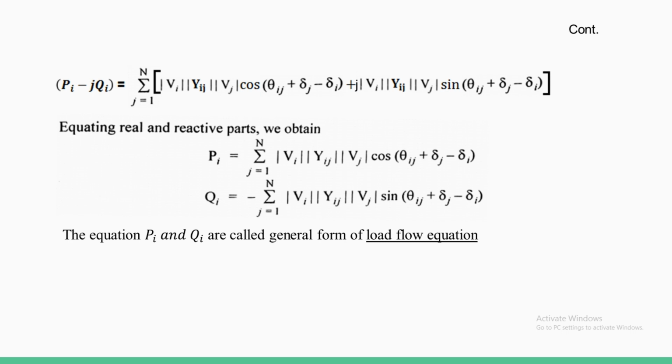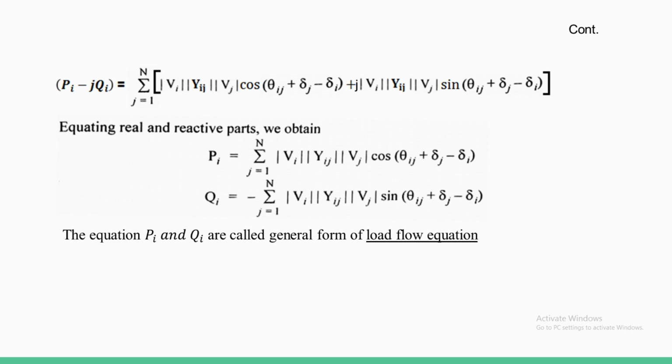Then equating the imaginary term, which contains a minus, I put minus first: Qi is equal to minus summation j equal to 1 to n of |Vi| |Yij| |Vj| sine of (theta ij plus delta j minus delta i). The above equations for Pi and Qi are called the general form of the load flow equations.